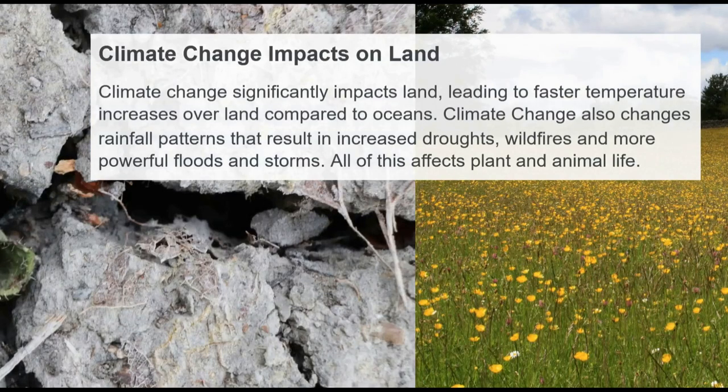Climate change impacts on land. Climate change significantly impacts land, leading to faster temperature increases over land compared to oceans. Climate change also changes rainfall patterns that result in increased droughts, wildfires, and more powerful floods and storms. All of this affects plant and animal life.